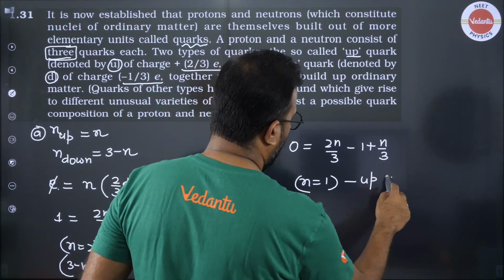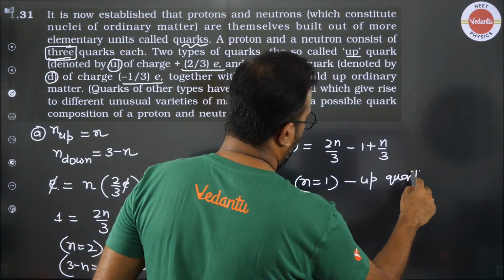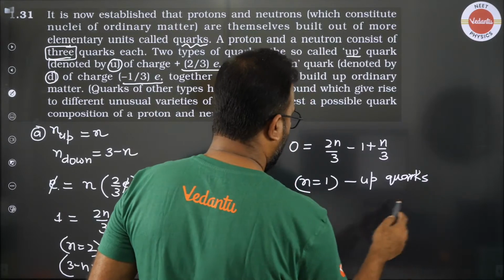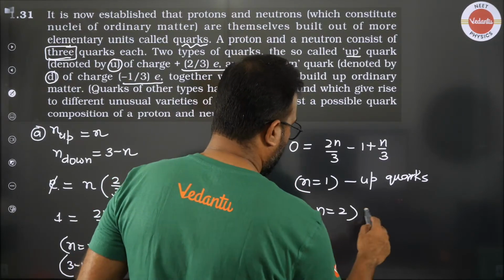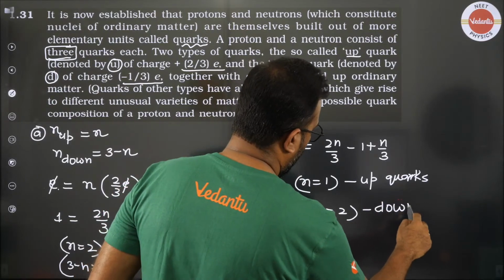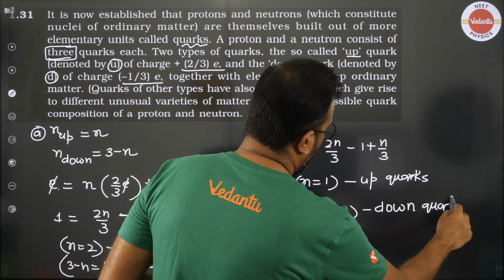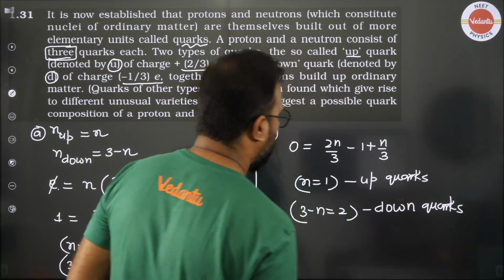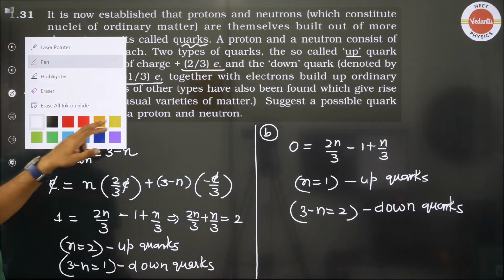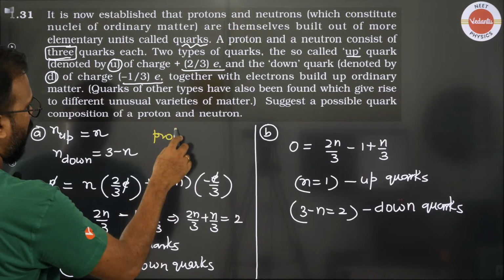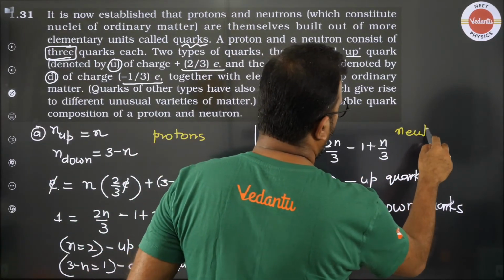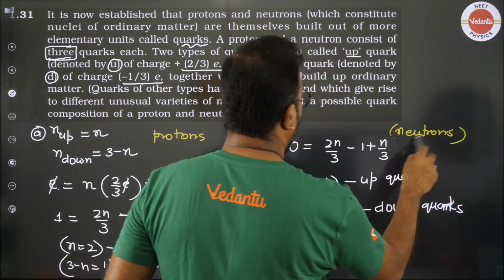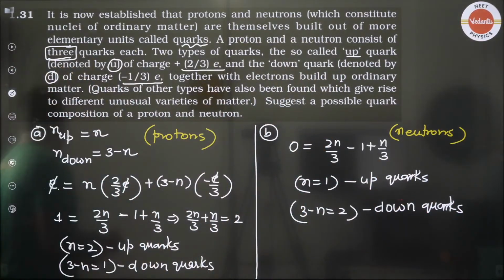That means 1 up quark, and 3 minus n is 2. That many number of down quarks. So the first one is for protons. This is for neutrons. Okay, everyone?